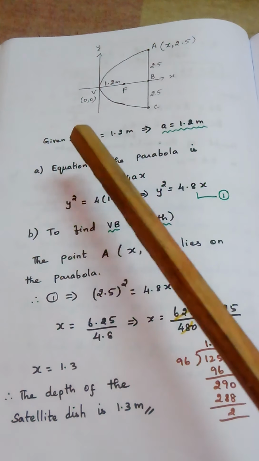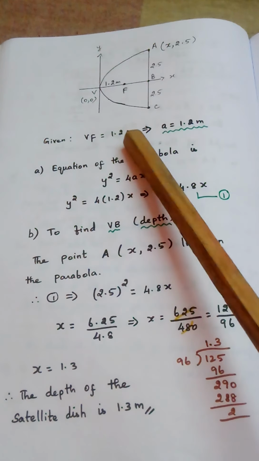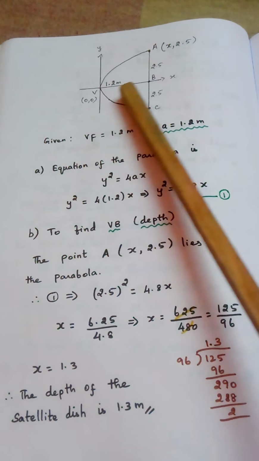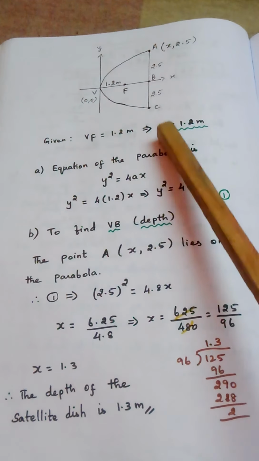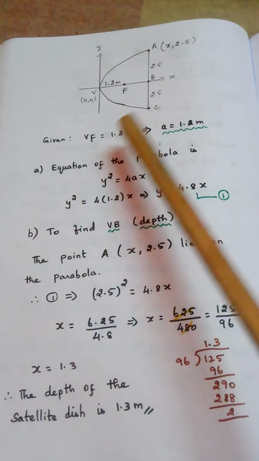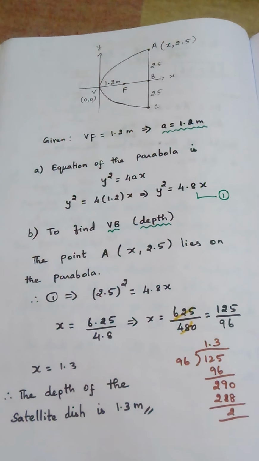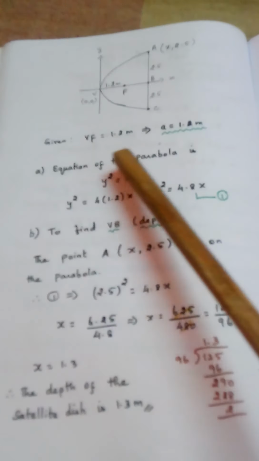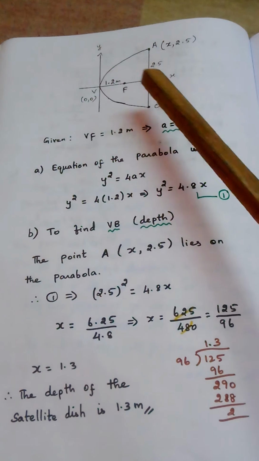So answer, we are starting like this. Given VF equal to 1.2 meter, that is this distance. This distance, the formula is a. So a is equal to 1.2 meter. So we are going for the first question. What is the first question asked? Equation of the dish. The dish is in the form of a parabola.